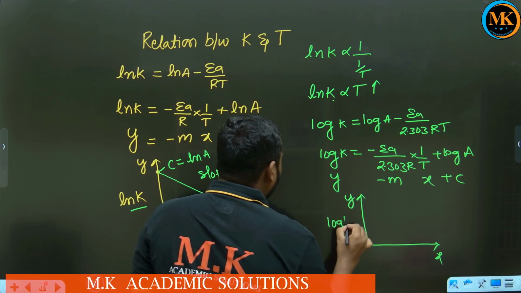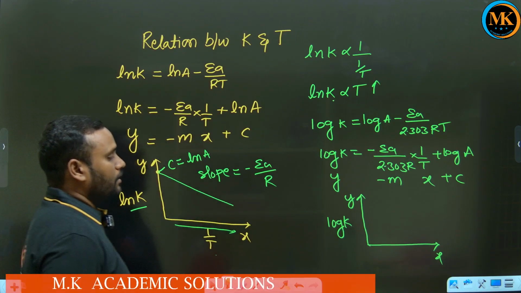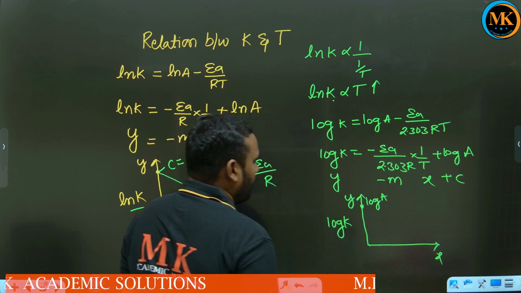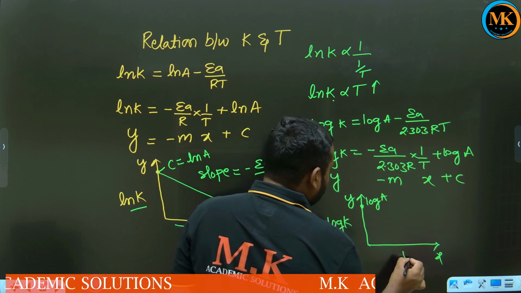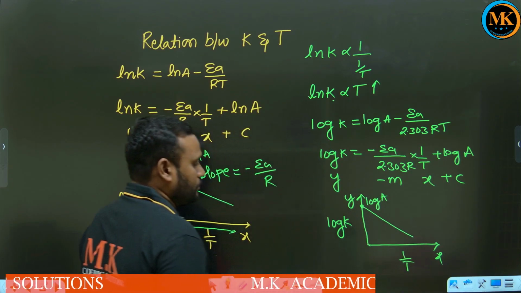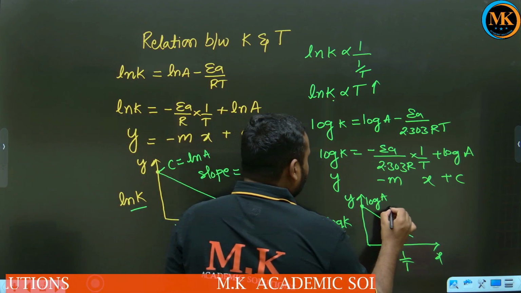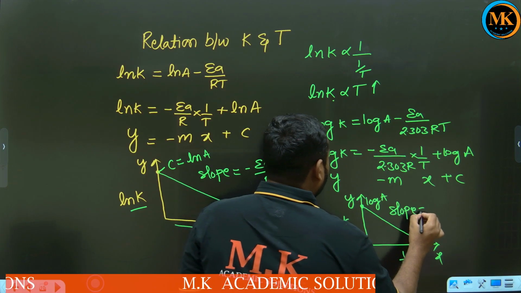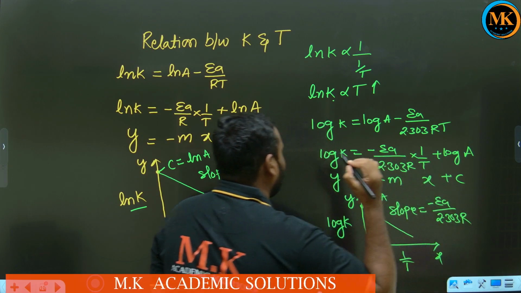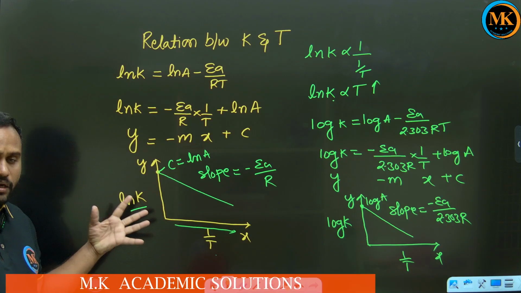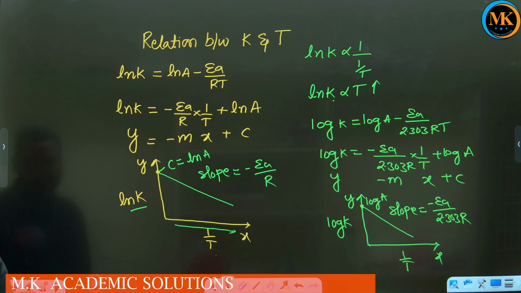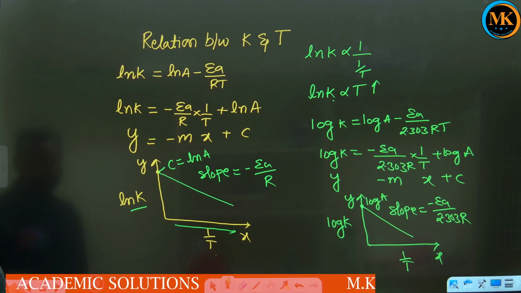Log K we take on the y axis, the intercept on the y axis is log A, and on the x axis we take 1 by T. Here the slope is negative, equal to minus Ea by 2.303 R. So this is about the graphs related to the modified Arrhenius equation.